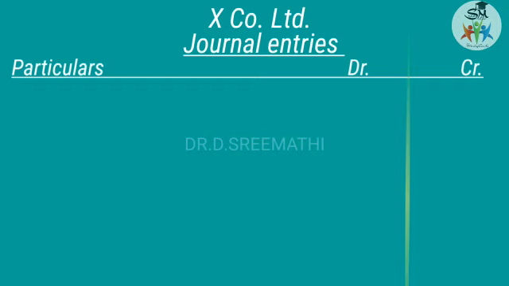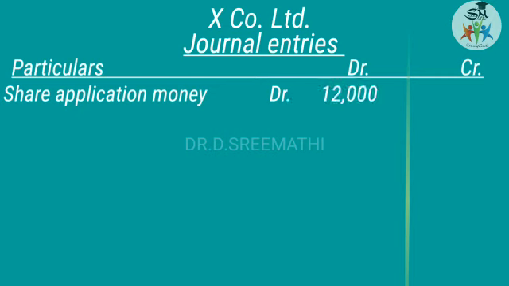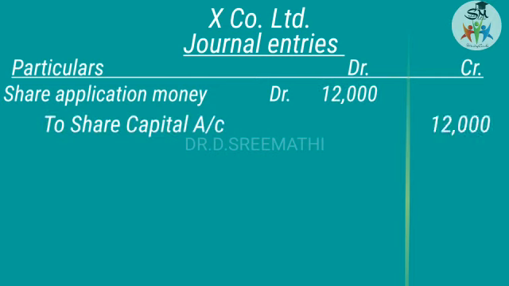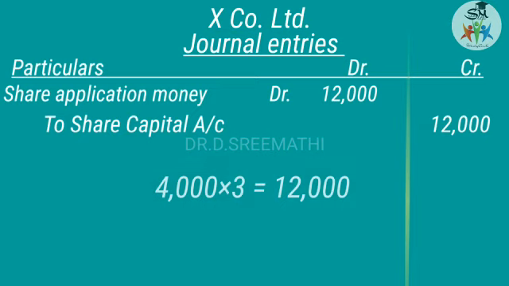And second journal entry, you can make a single journal entry or you can give 3 journal entries. So instead of 3 journal entries, you can go for a single journal entry also. I'll give you the 3 journal entries. So first transfer the application money to capital. So share application account debit to share capital account. This is for 4,000 shares which have been allotted. So 4,000 into 3, 12,000.